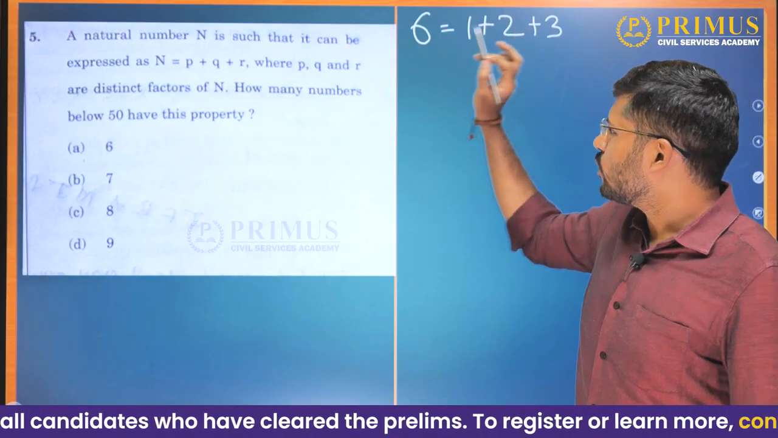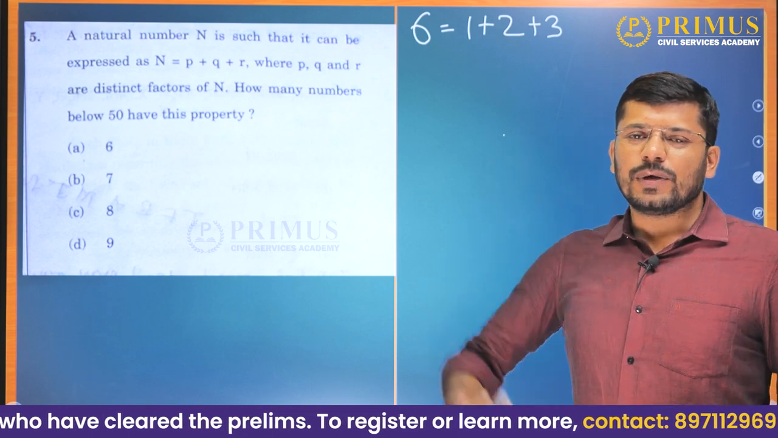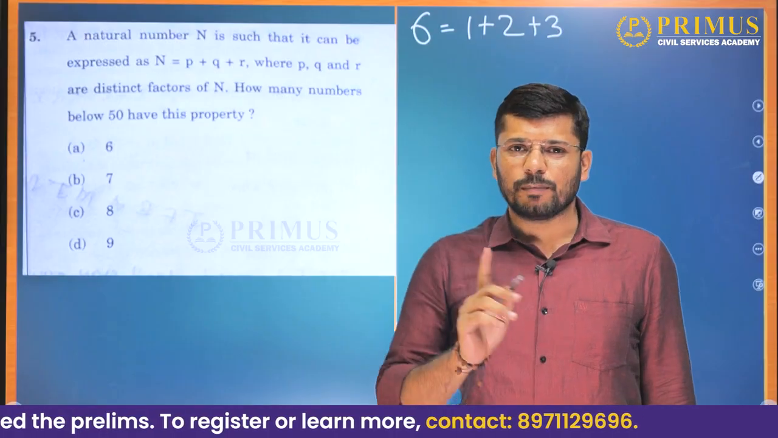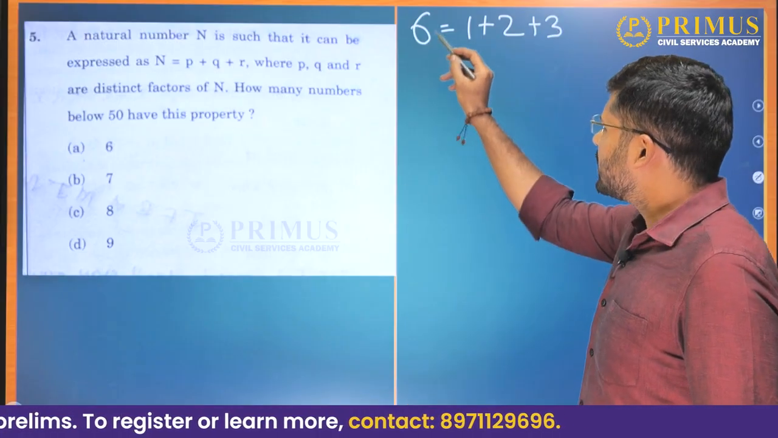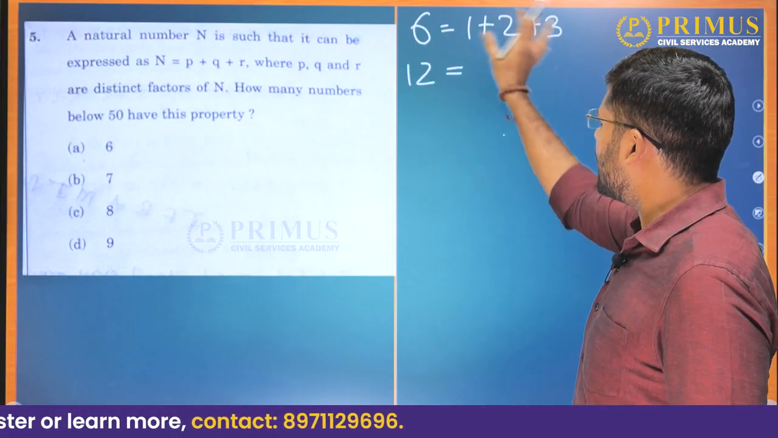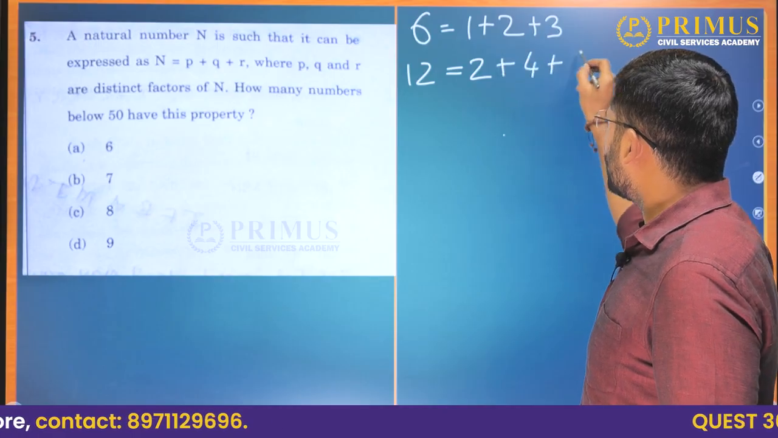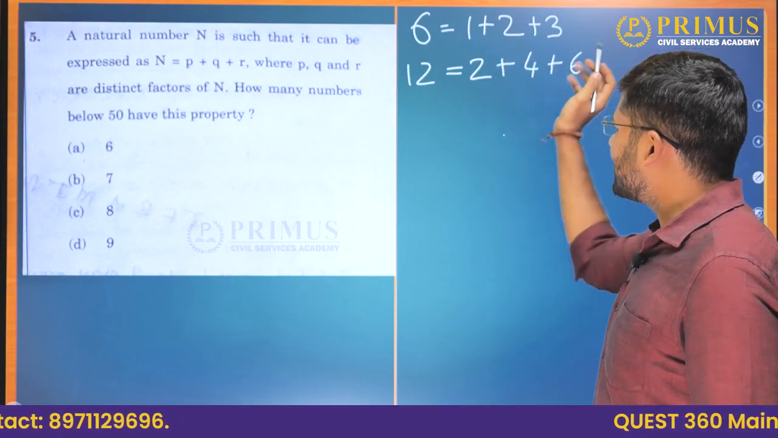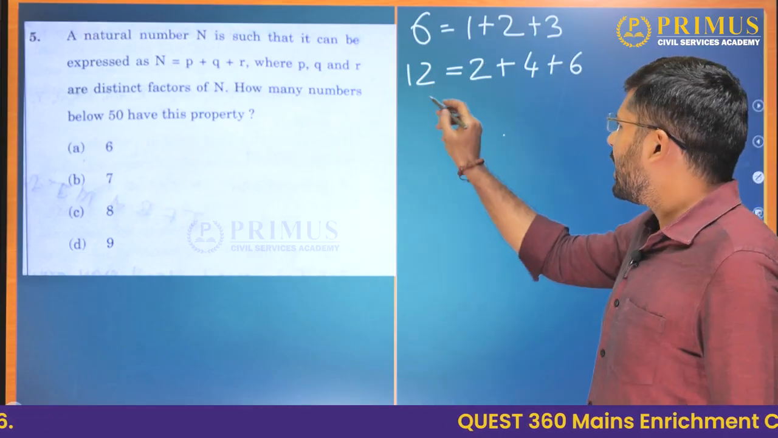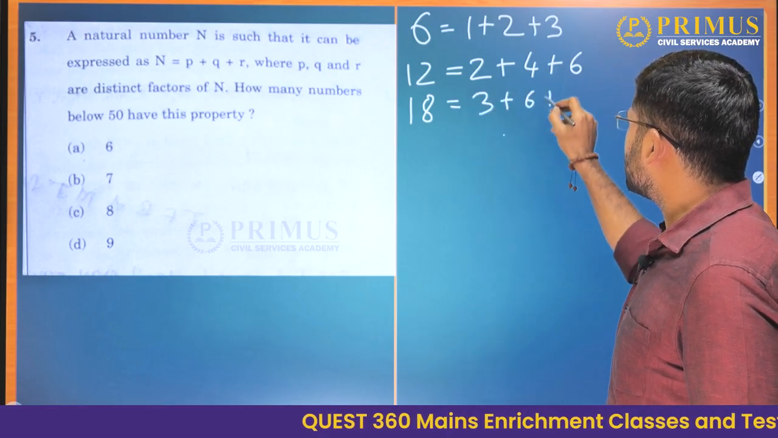Now, 1, 2 and 3, each of the numbers are factors of 6, and together they make up 6. But which other numbers might be there up to 50? It would be very tedious. But if you just double this equation, that is, multiply both LHS and RHS by 2, we get 12 is equal to 2 plus 4 plus 6. Again, 2, 4 and 6 are all factors of 12, and together they make up 12. Again, 18 satisfies the same property: 3 plus 6 plus 9.